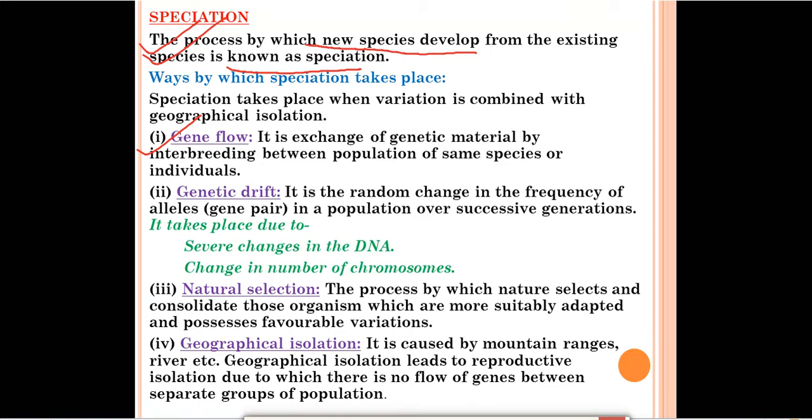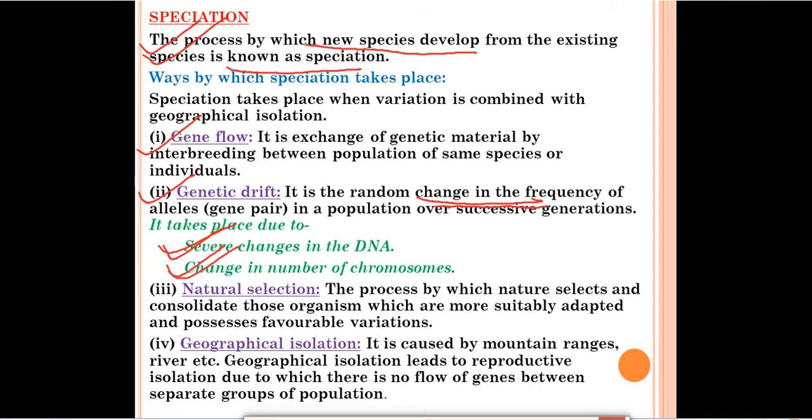For example, in human beings you can see genetic drift, which is a random change in the frequency of alleles. Alleles means gene pairs. In a population, over successive generations, some changes will occur in the frequency of alleles. In that case also new species will be formed. It takes place due to severe change in the DNA. Changes in the number of chromosomes can also lead to genetic drift.